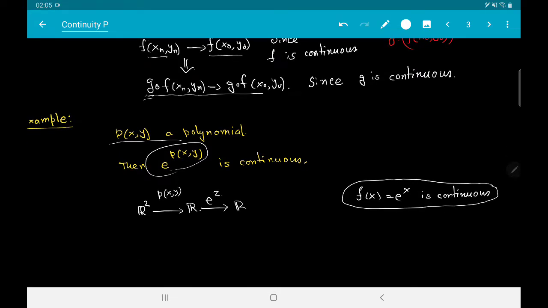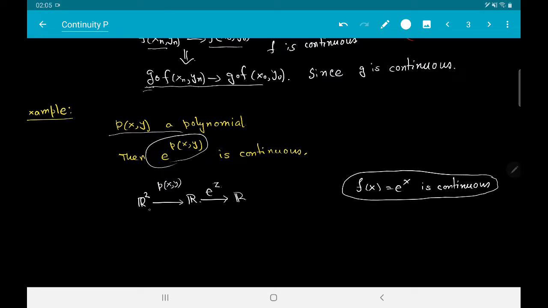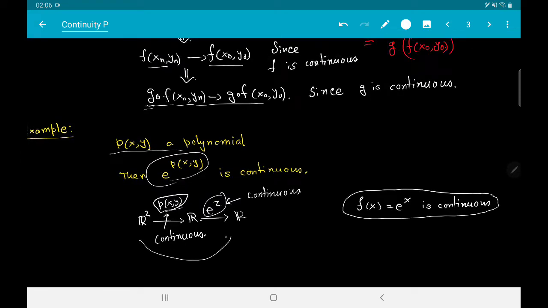So for that I will make a diagram. There is a map from R2 to R which is given by p(x, y), and there is a map from R to R which is given by e to the power z. This function, we have seen in calculus 1, is continuous, and you have just proved that a bivariate polynomial is continuous. By what we have said just above, the composition is continuous.